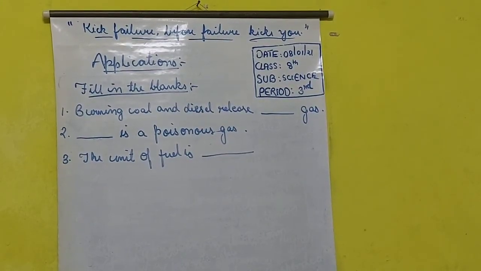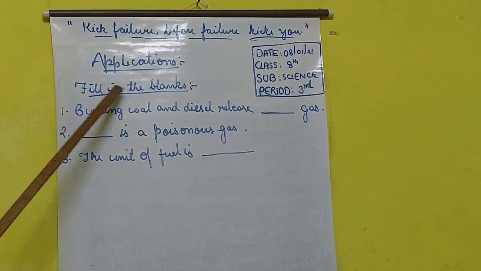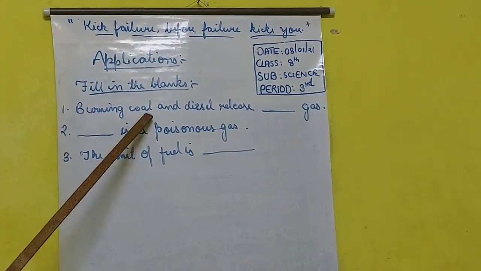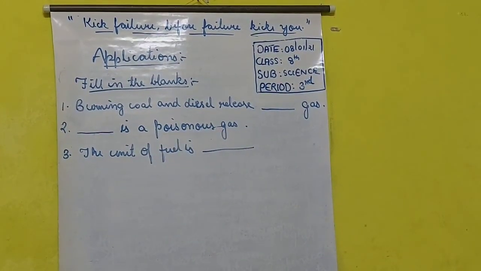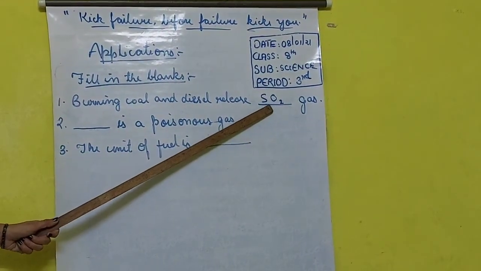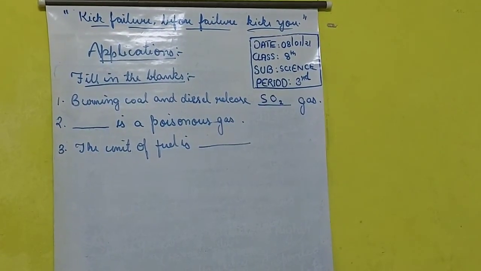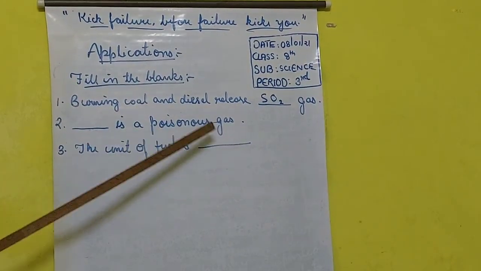Now, time for some applications based on today's class. Fill in the blanks. First, burning coal and diesel release dash gas. What gas does it release? It releases SO2 gas, sulfur dioxide gas. Then second, dash is a poisonous gas.